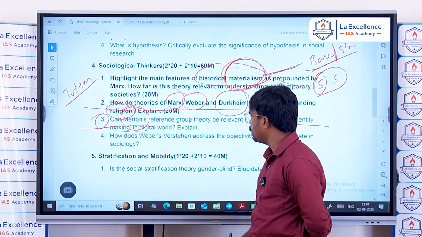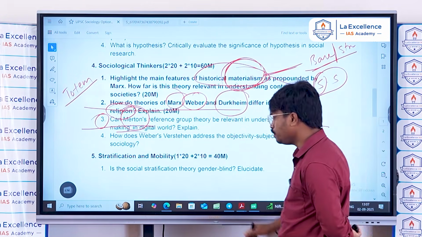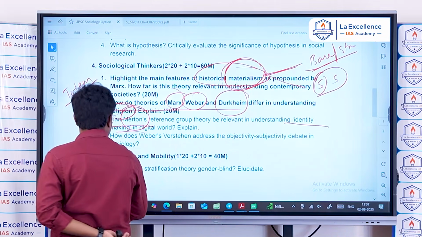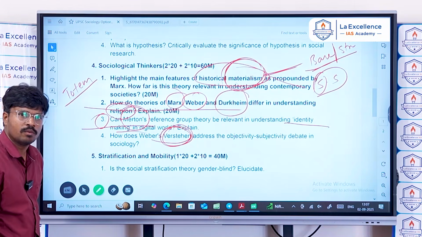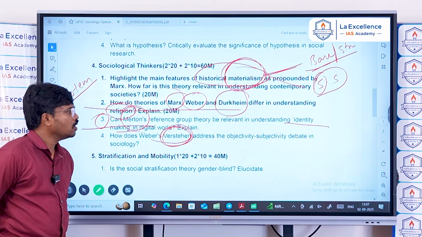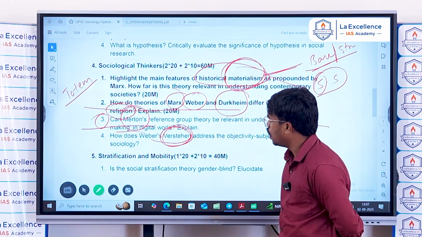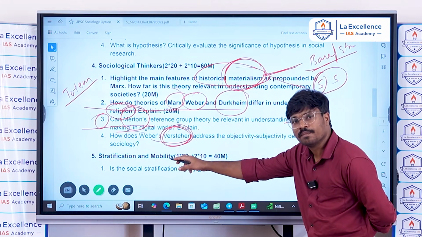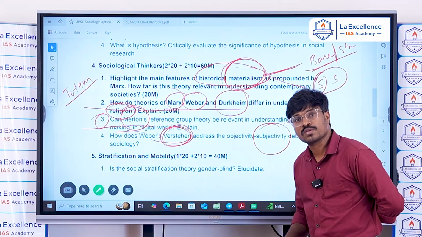And next, how does Weber's Verstehen address the objectivity-subjectivity debate in sociology? Generally, Weber's Verstehen simply means understanding. So Weber's Verstehen is to make sociology objective, and Weber recognized that subjectivity is there in understanding of the society.